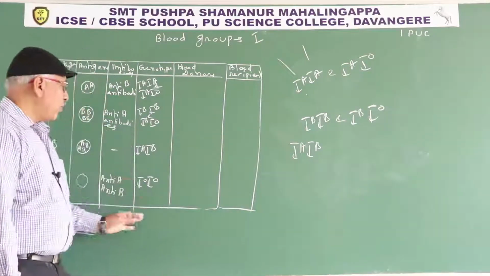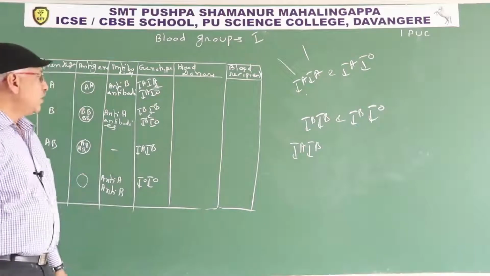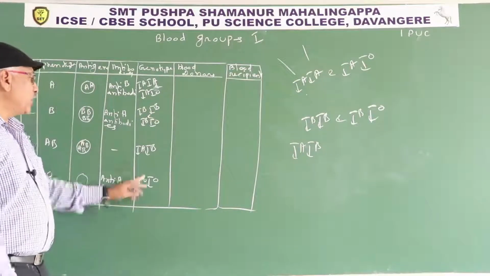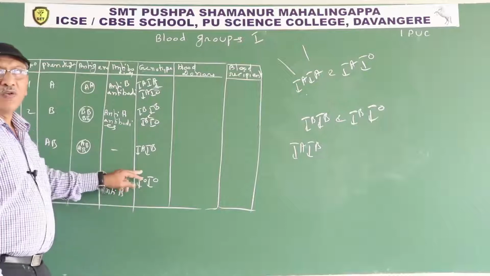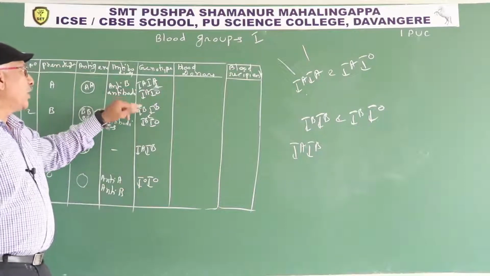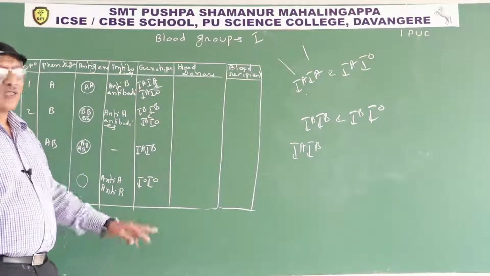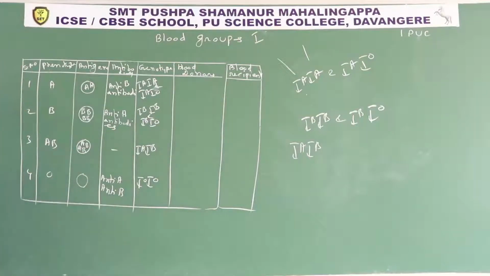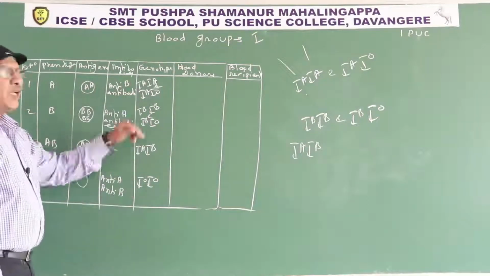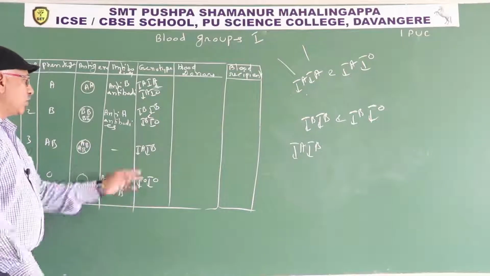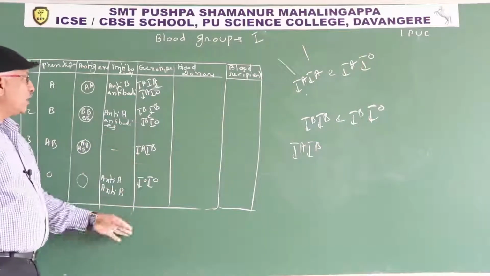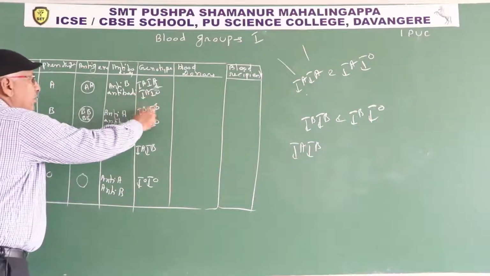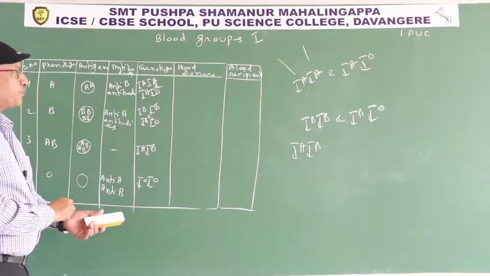They receive I power O allele from each parent. So O blood group is always homozygous, AB blood group always heterozygous, A blood group homozygous or heterozygous, B blood group homozygous or heterozygous. For A 2 genotypes, B 2 genotypes, AB 1 genotype, O 1 genotype. Total 6 genotypes: 1, 2, 3, 4, 5, 6.